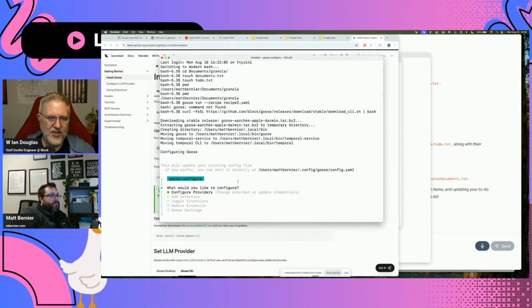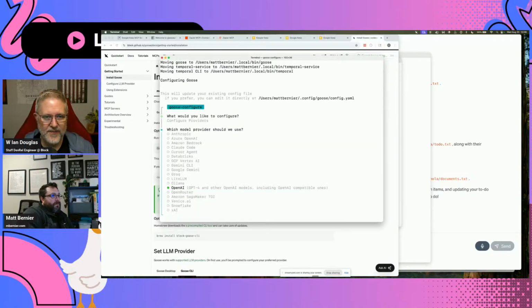So you shouldn't need to configure providers. The nice thing about the CLI in the desktop version is they'll share the same config. And so you can say configure providers, but we'll just leave everything as is. So go ahead and hit enter on that, and then hit enter on OpenAI.